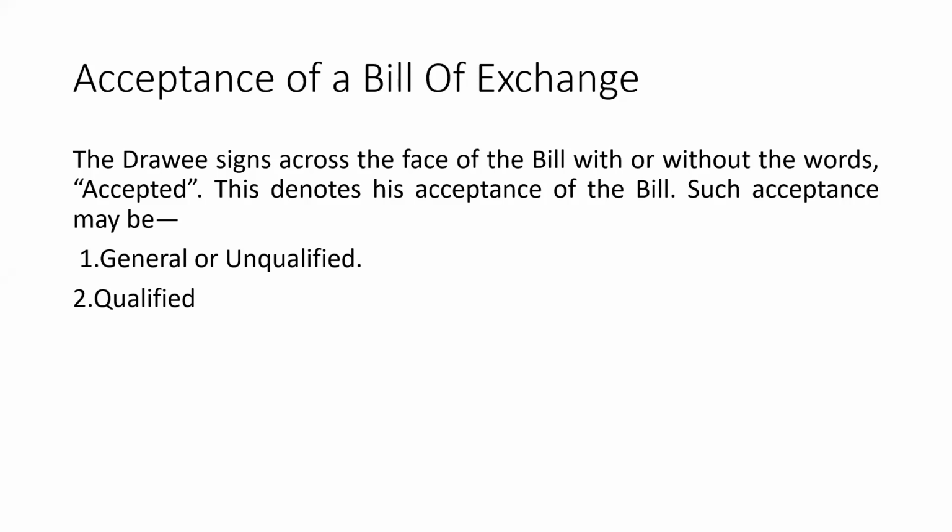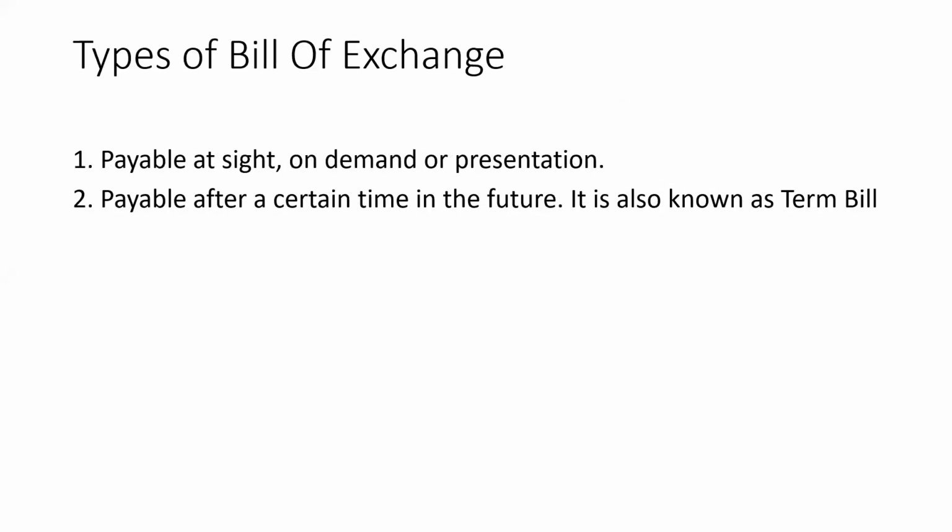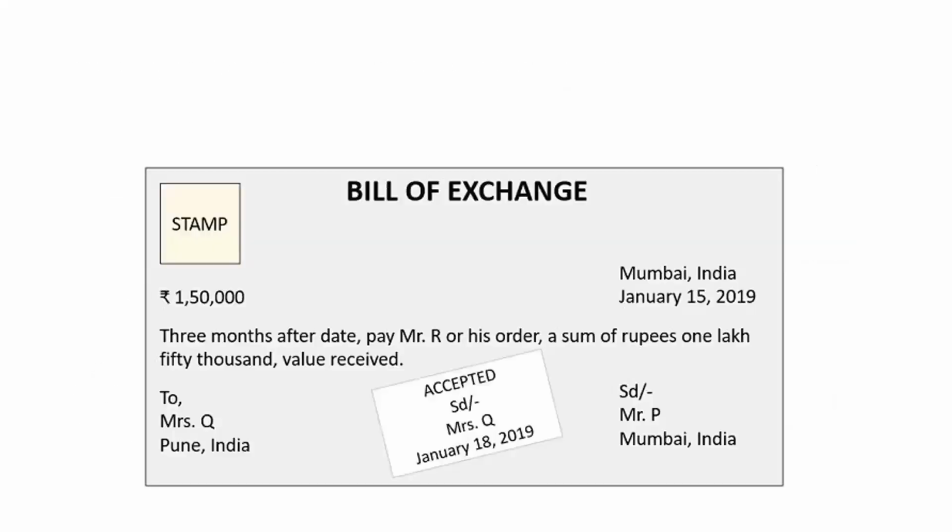As soon as the bill is drafted, the person on whom it is drafted should accept it. I just showed you how the acceptance is done. You can see here how the acceptance is done. The bill of exchange should be accepted by the drawee. Who is the drawee here?